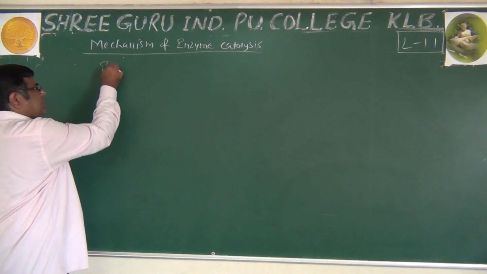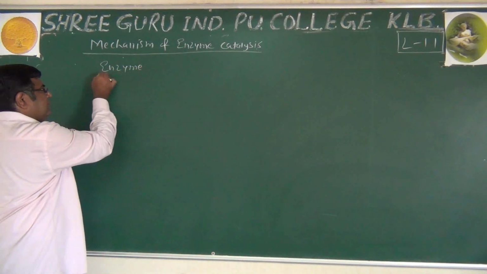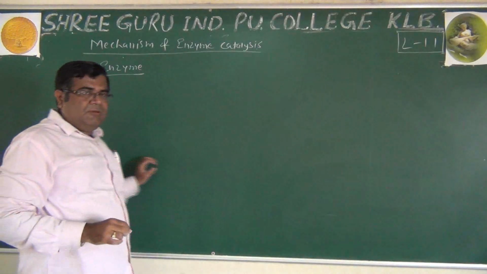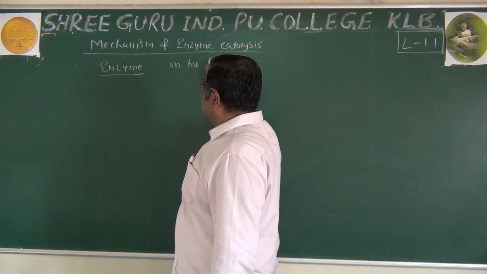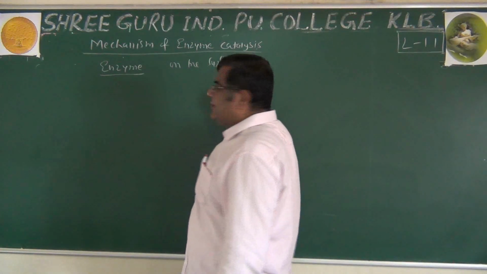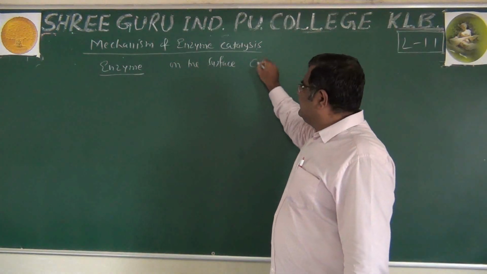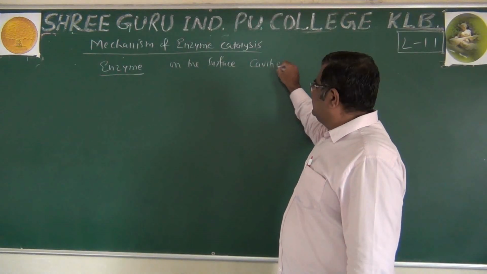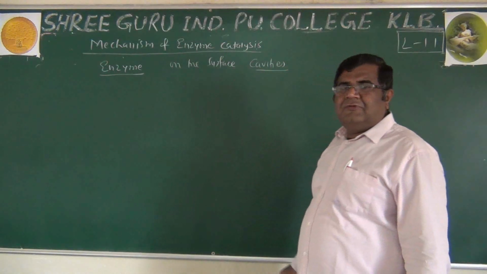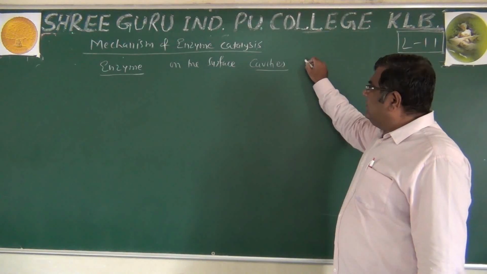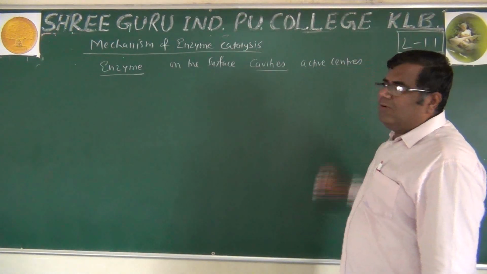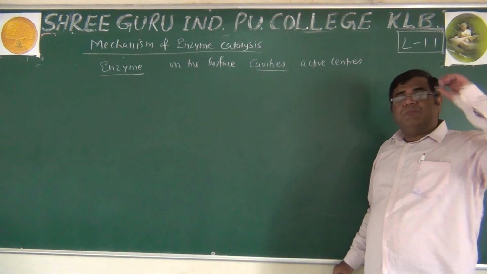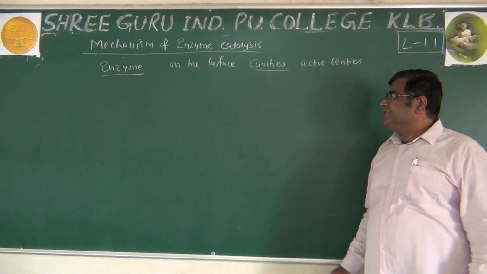We said that on the surface of the enzyme, it has cavities which act as active centers, and they are, of course, in colloidal state.